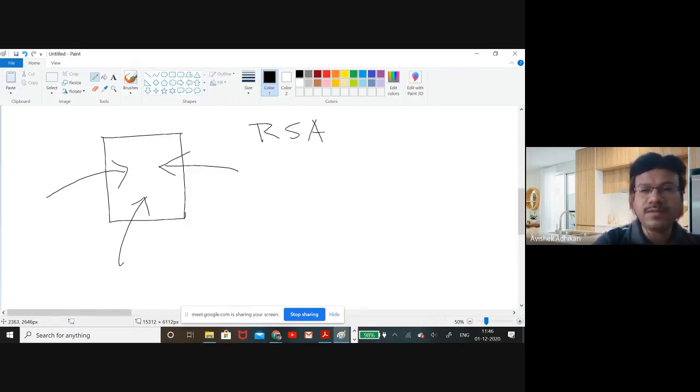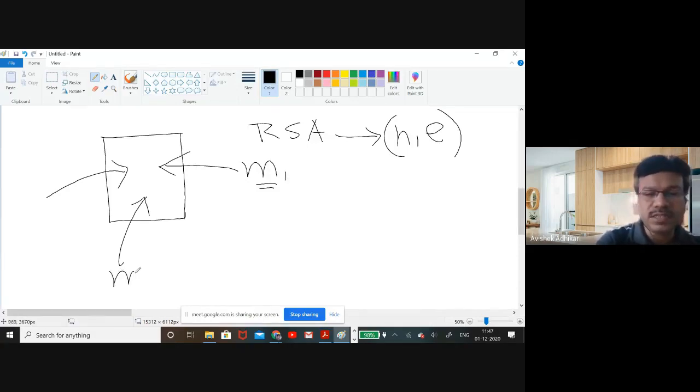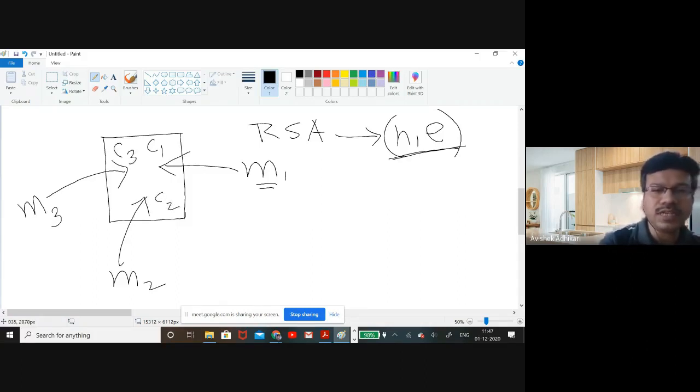As a result, based on the public values N and E, all the bidders are going to send their encrypted values. Say M1 is the bid of the first participant, M2 is the bid of the second participant, and M3 is the bid of the third participant. Then all of them will encrypt the values M1, M2, M3 by using the public key N and E, and send us C1, C2 and C3. So that was the idea.